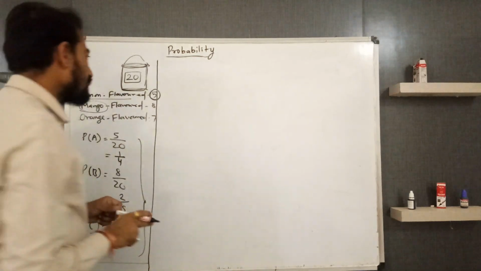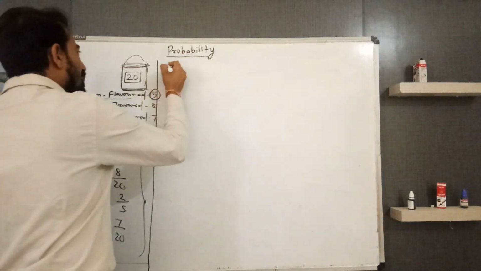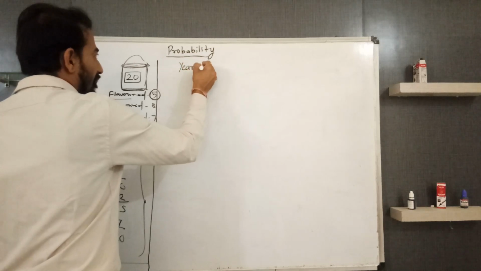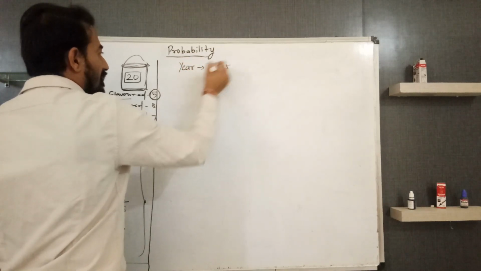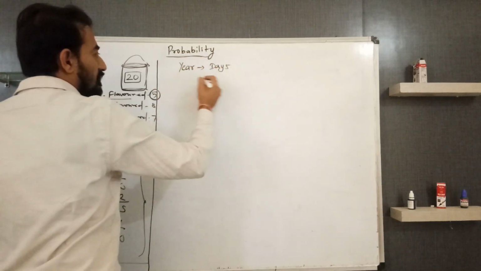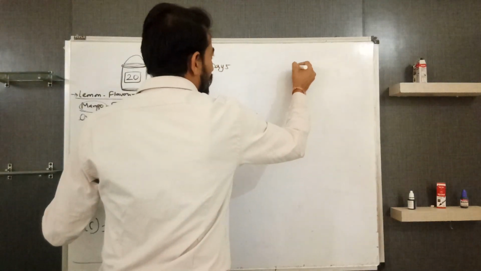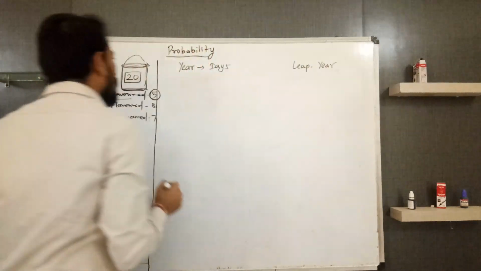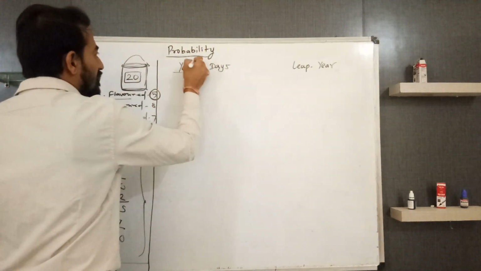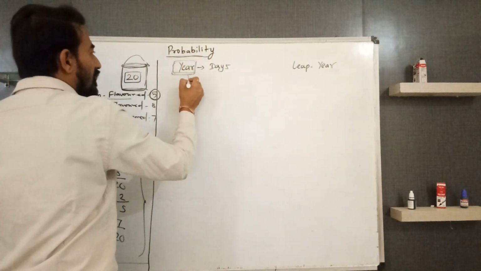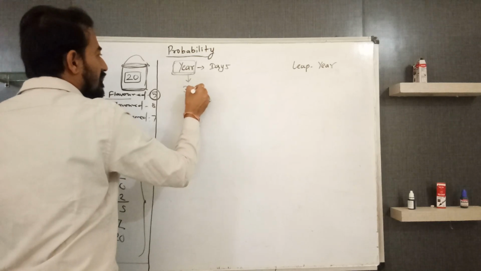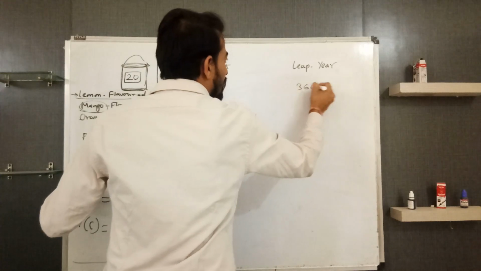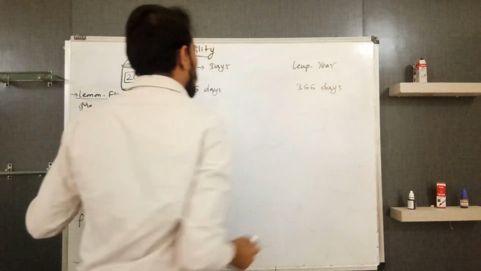Next, based on year, days. So you may have leap year also. See, we will follow both the cases. So in normal year you will have 365 days, and here you will have 366 days. Just try to understand.